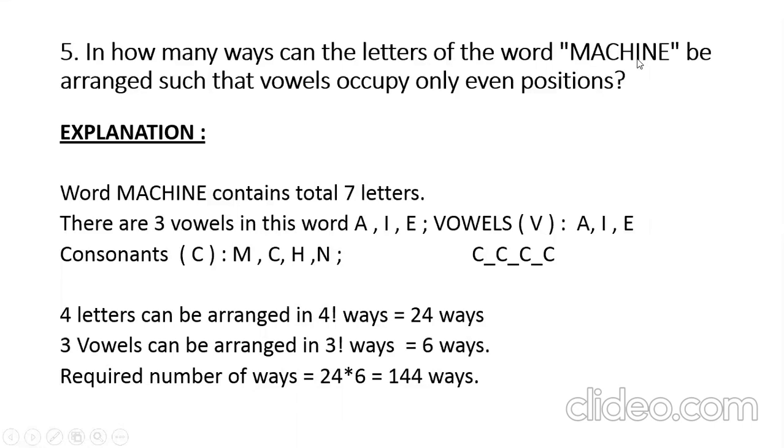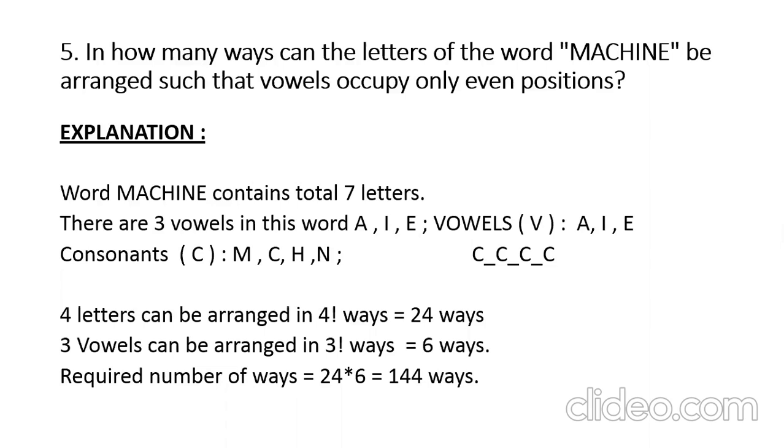Fifth question: in how many ways can the letters of the word machine be arranged such that vowels occupy only even positions? So vowels should occupy even positions. First of all, position 1, 2, 3, it goes like that. So the consonants should occupy odd positions. So 1, 3, 5, 7, like that, the consonants should occupy.